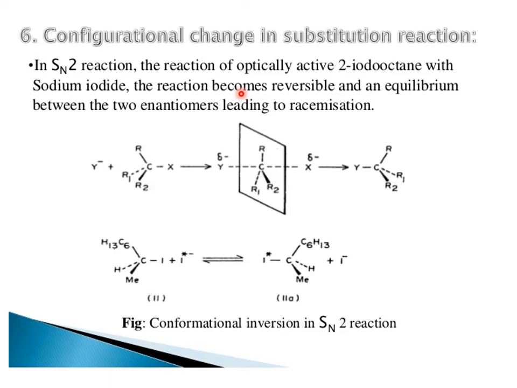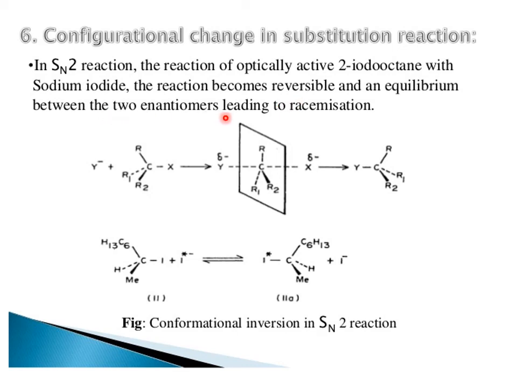This is SN2. Here you can see that in SN2 the reaction occurs in one step in a concerted manner. A transition state is formed. The dotted line represents that bond breaking and bond formation occur at the same time. This is 2-iodooctane, showing the configurational inversion in the SN2 reaction.